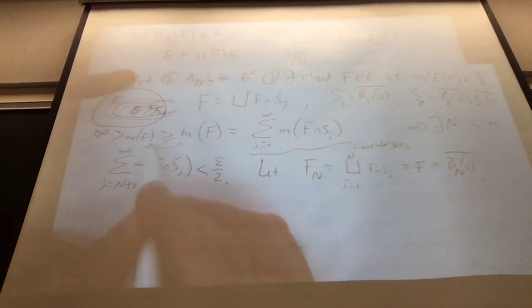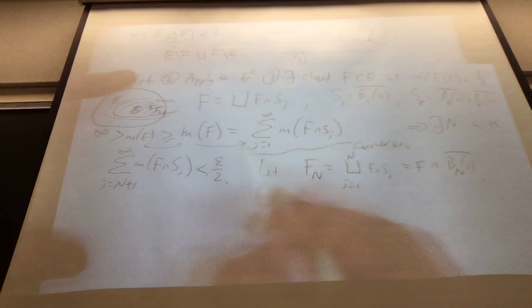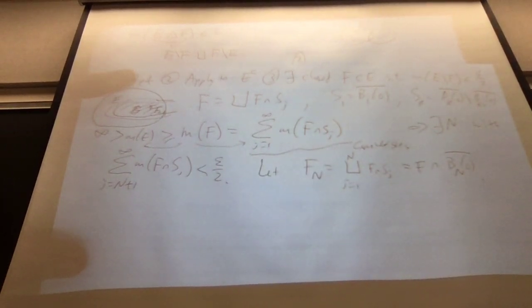And then the rest is exactly what we said. This difference is at most epsilon over 2, and the difference when we drop the tail is again at most epsilon over 2. Do I need to write it? Or should I write it? Yes, okay.